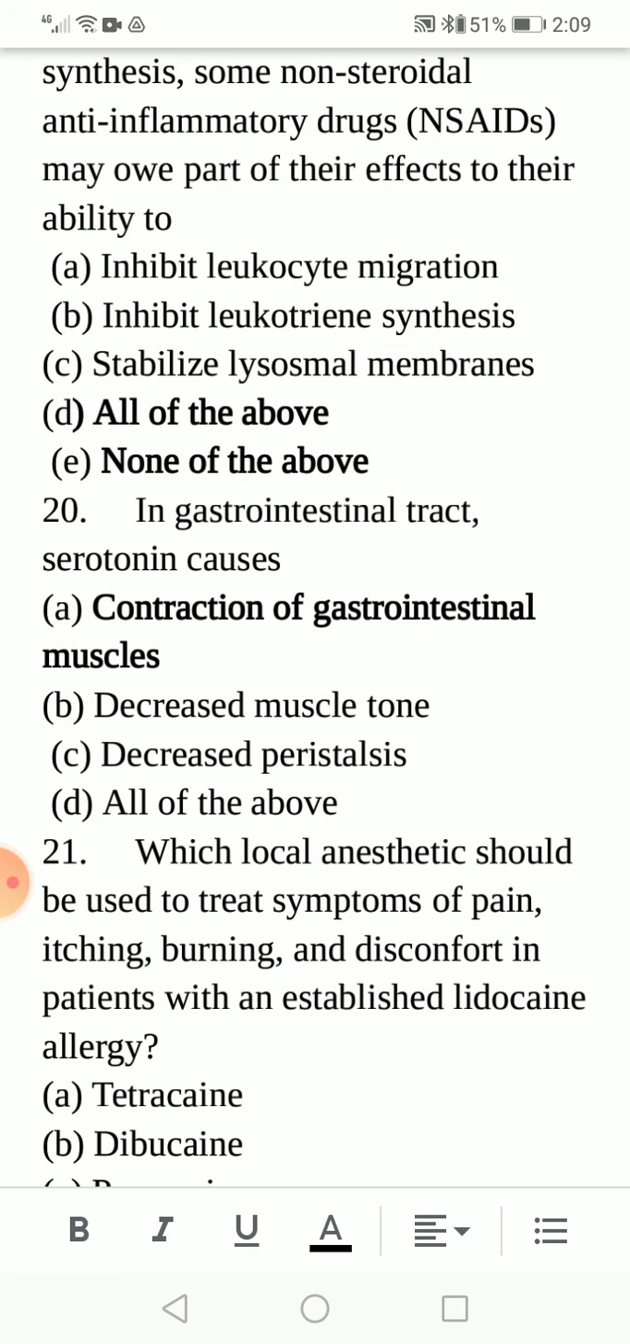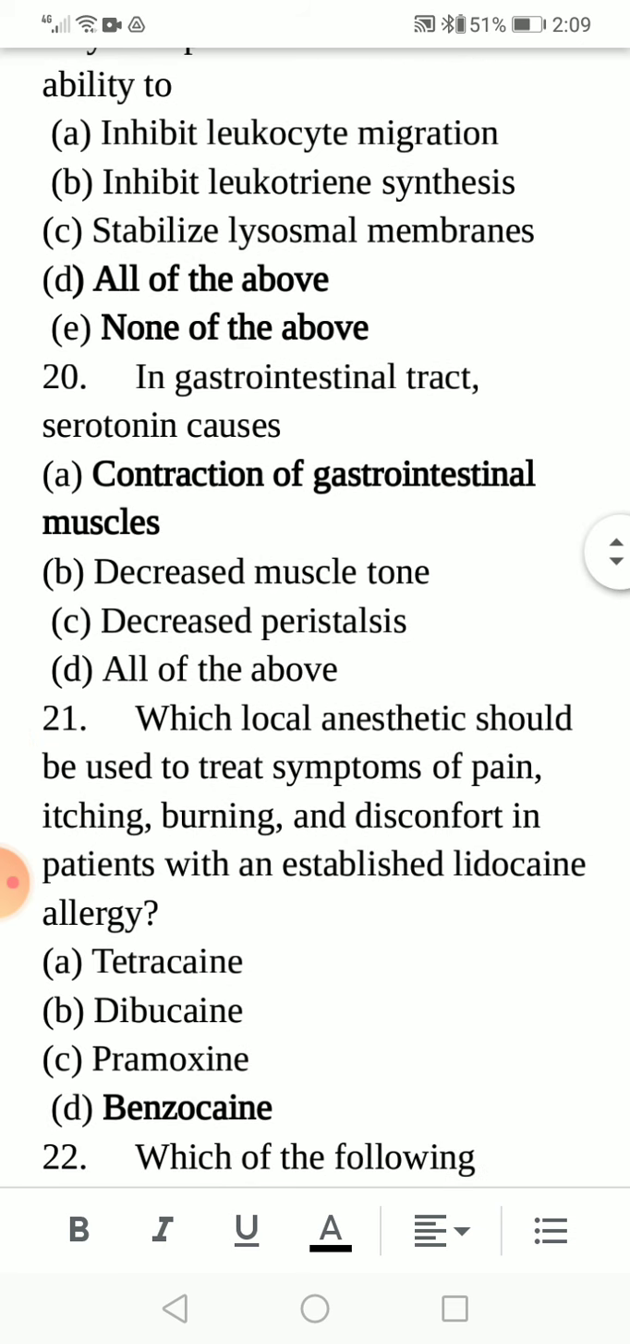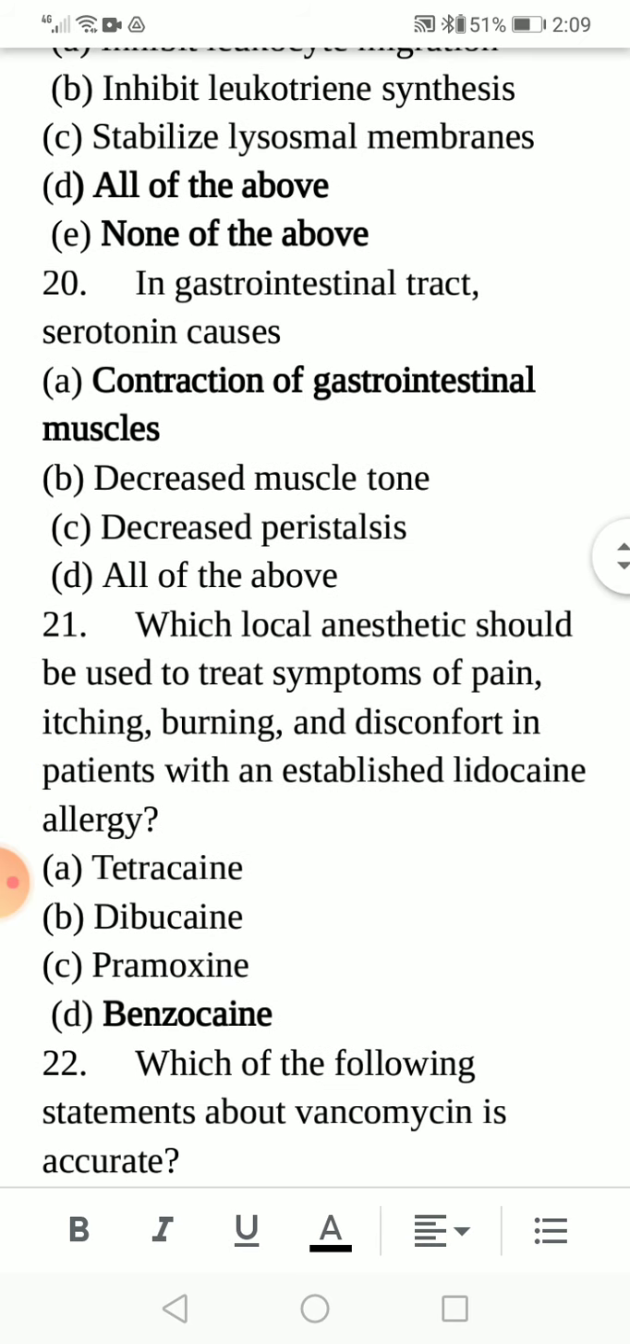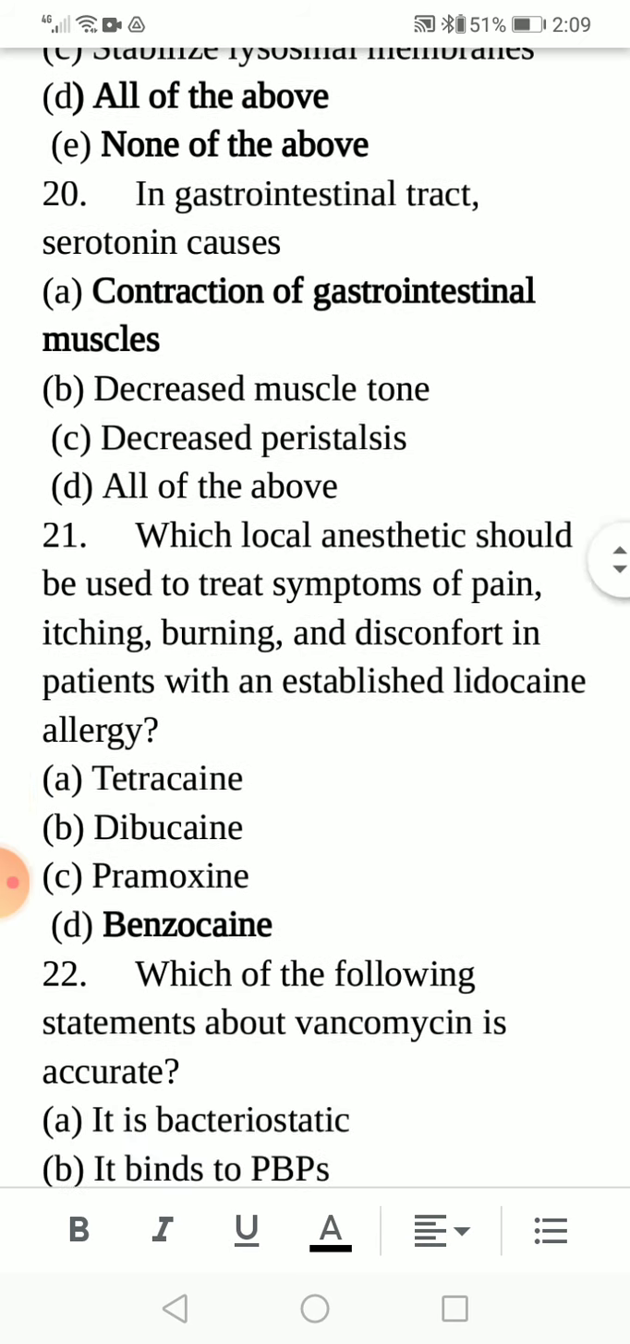In the gastrointestinal tract, serotonin causes: option A, contraction of the gastrointestinal muscle; option B, decreased muscle tone; C, decreased peristalsis; D, all of the above. The correct option is A, contraction of the gastrointestinal muscles.